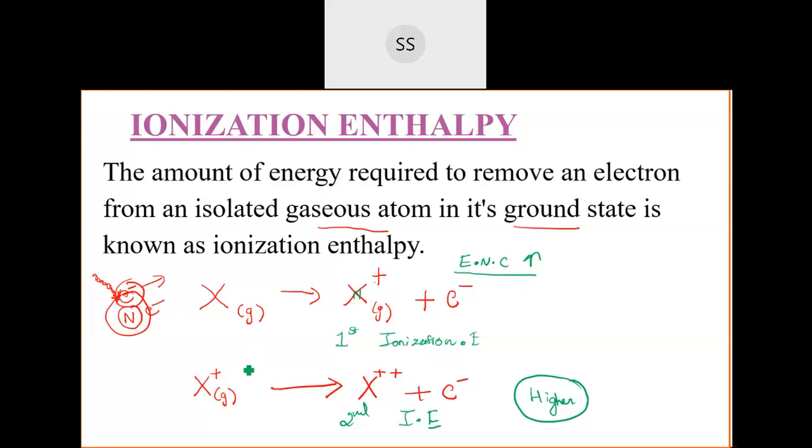So in that case, if you want to remove that second electron from the outermost shell, that will be very difficult. It is not that easy as I'm explaining here, to remove one electron from the outermost shell. It will be difficult to remove the second electron. Why? Because the effective nuclear charge increases. So always remember, second ionization enthalpy will be higher compared to the first one. Very good.